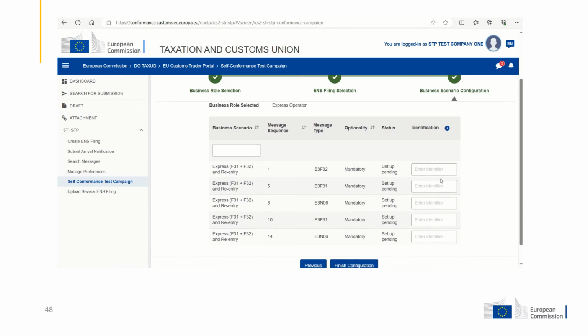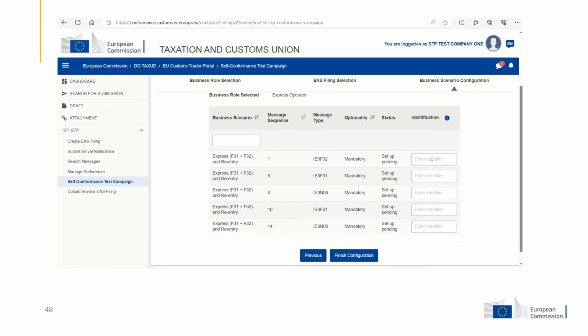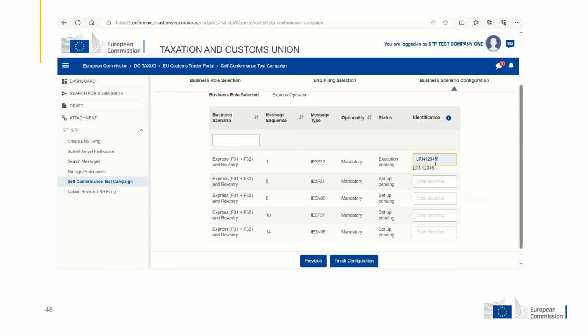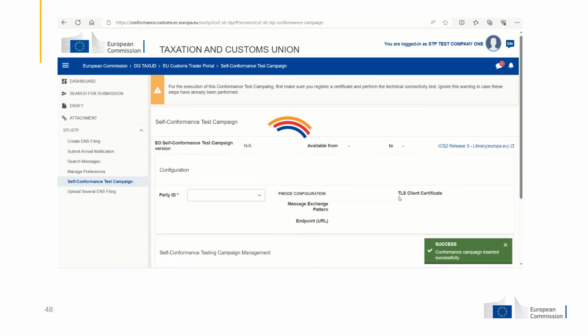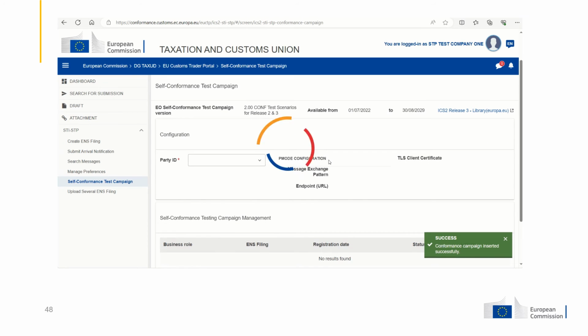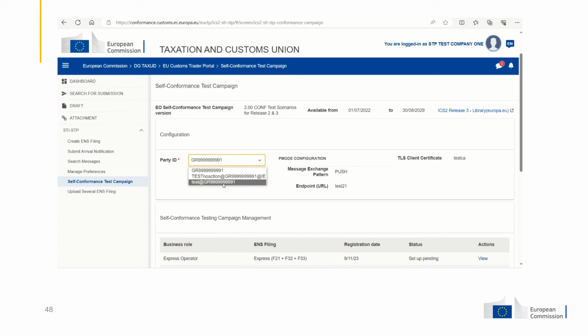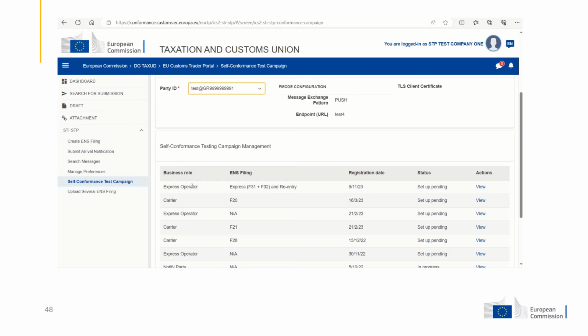You will press next, and here you will need to fill in the LRN identifier. We will use an example, and then you will press finish configuration. Now, as you can see here, our test campaign is registered and ready to be executed.